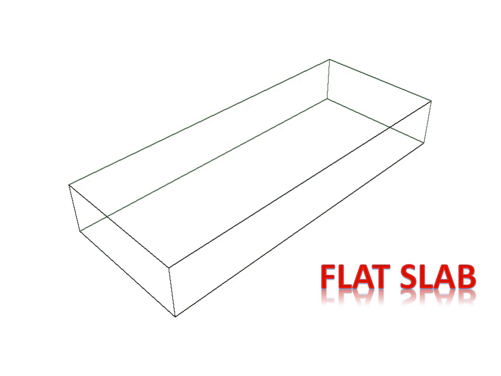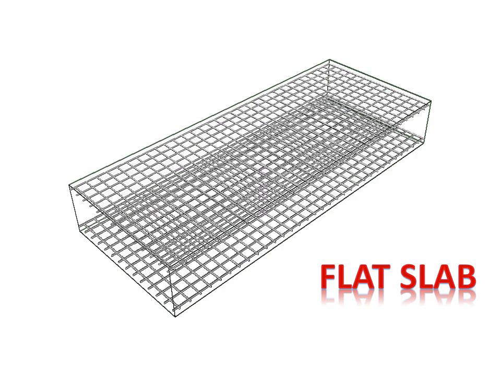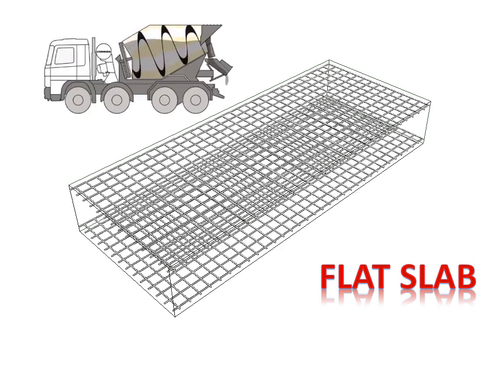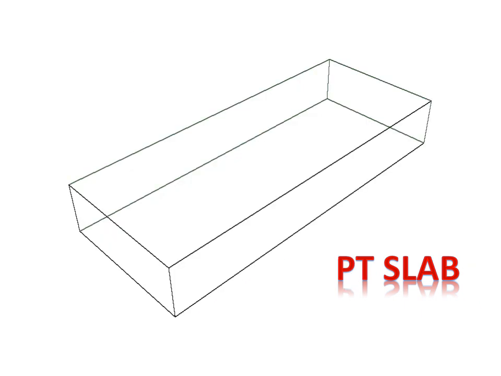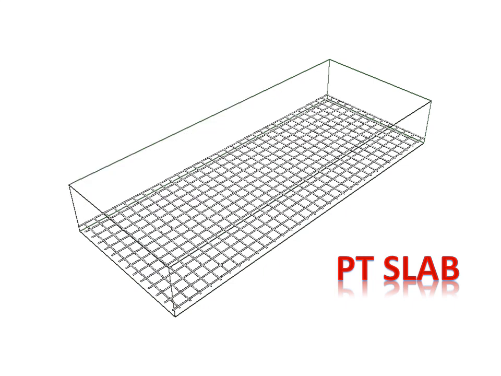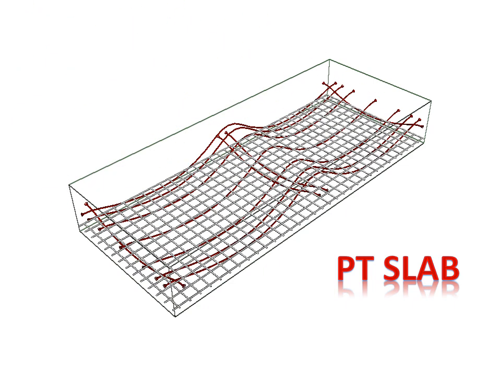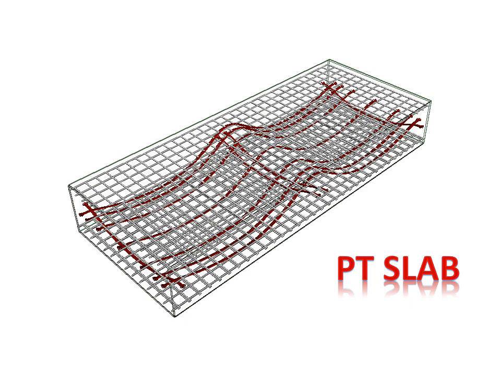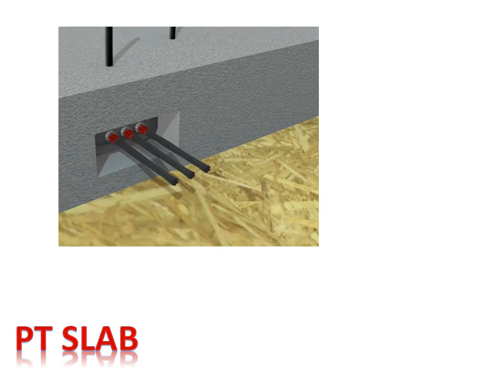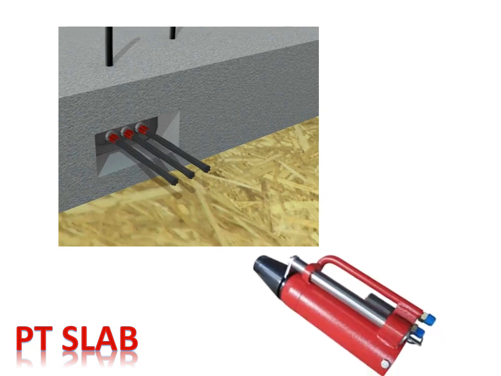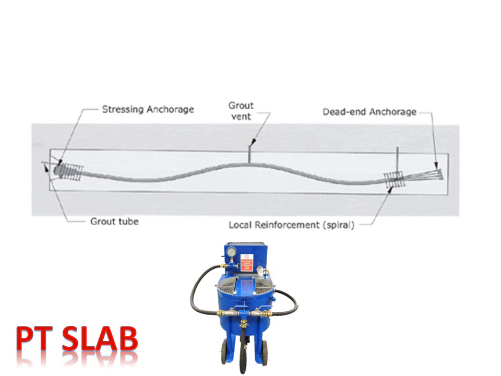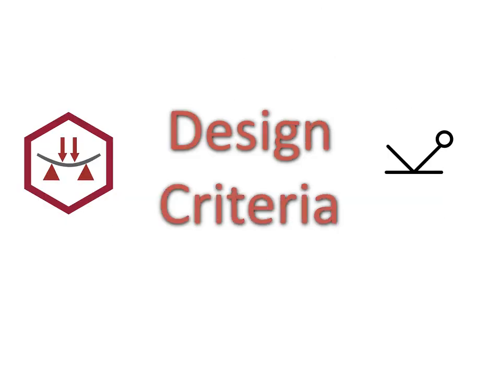To execute a flat slab, first we place the bottom and top mesh reinforcement with additional rebar required, then we pour the concrete. While the post-tensioned slab has a long procedure in comparison with the flat slab. First we place the bottom mesh reinforcement, second we install the cables, next we place the top mesh with all additional rebar required, then we pour the concrete. When the concrete reaches the desired strength, the tendons are pulled by a special hydraulic jack. Finally, we inject the cement in the ducts if we use bonded tendons. This final phase is neglected when using unbonded tendons.